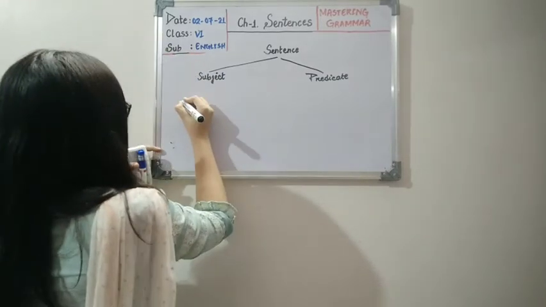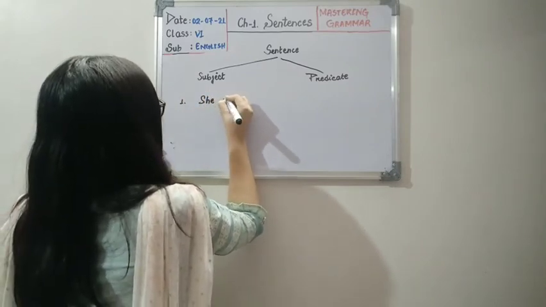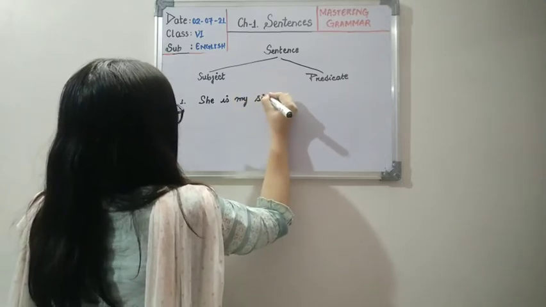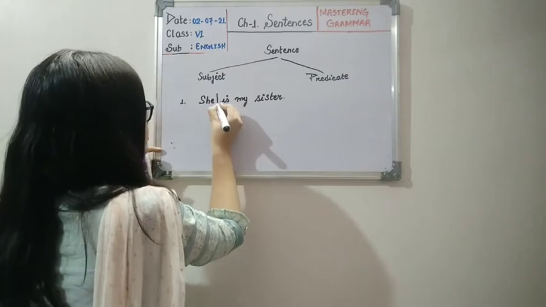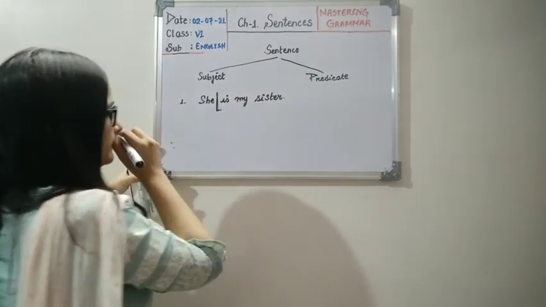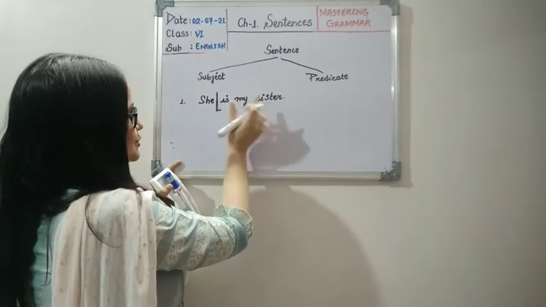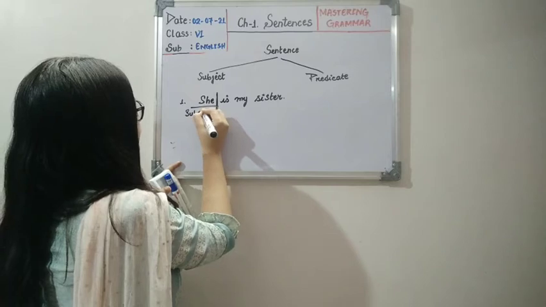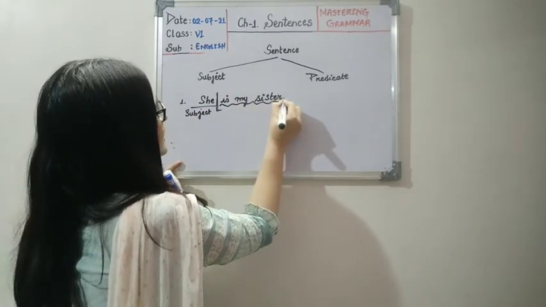So let me see one example: She is my sister. Now I am talking about she here, and what I am telling about her is that she is my sister. So this has to be the subject because I am talking about her. And what am I saying about her?